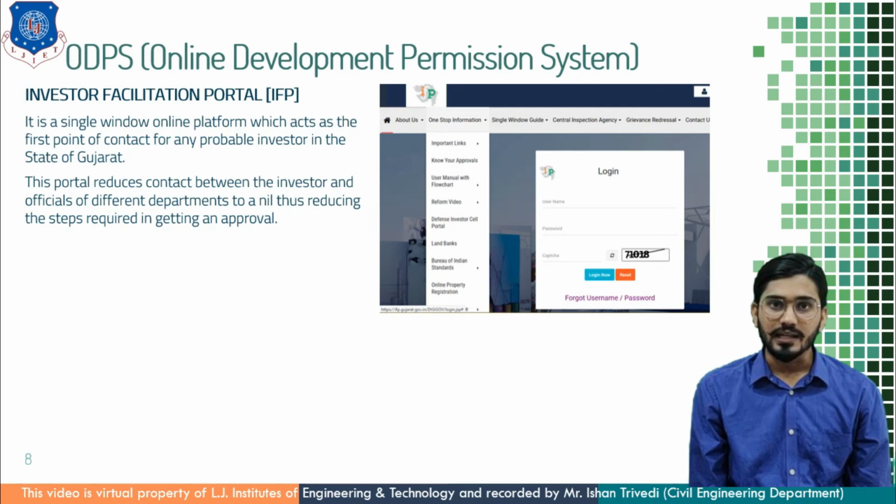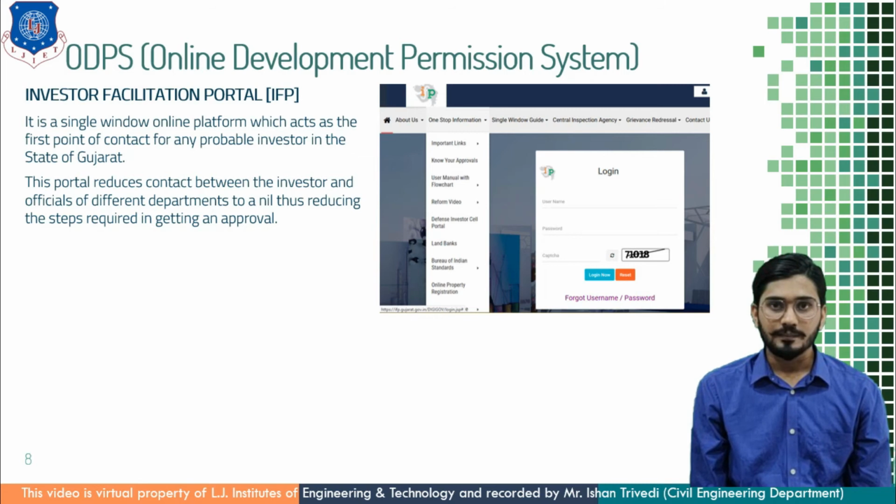These documents are in the form of AutoCAD files and you have to upload them. There is a provision where you can upload multiple times so that if any update is found, all those queries can be resolved. This portal reduces the contact between the investor and officials of different departments to nil, and thus it reduces the steps required in getting an approval.